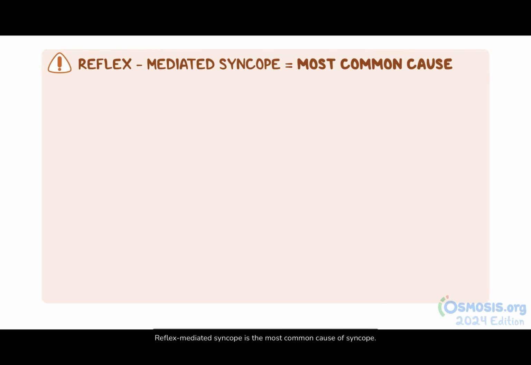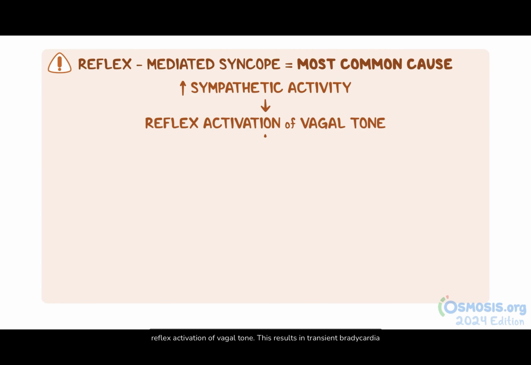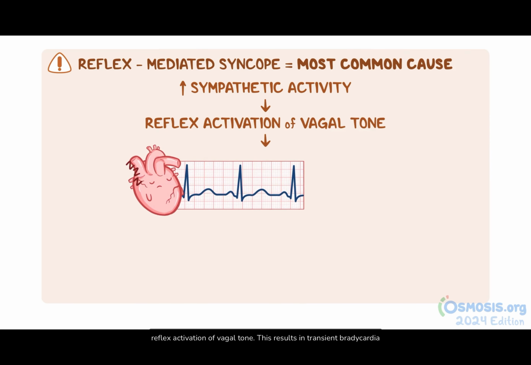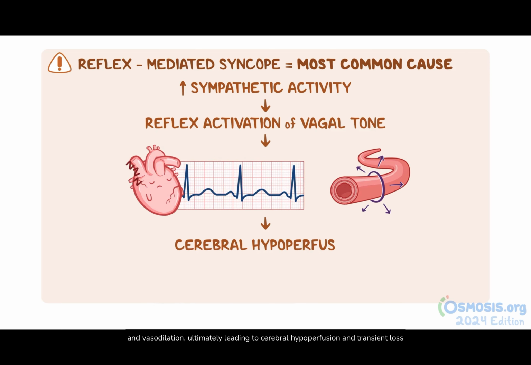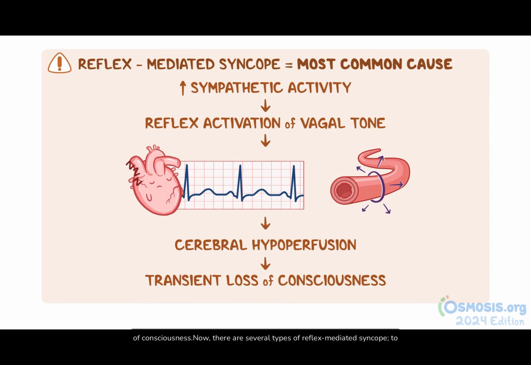Here's a high-yield fact. Reflex-mediated syncope is the most common cause of syncope. It happens when an increase in sympathetic activity triggers a reflex activation of vagal tone. This results in transient bradycardia and vasodilation, ultimately leading to cerebral hypoperfusion and transient loss of consciousness. Now, there are several types of reflex-mediated syncope.